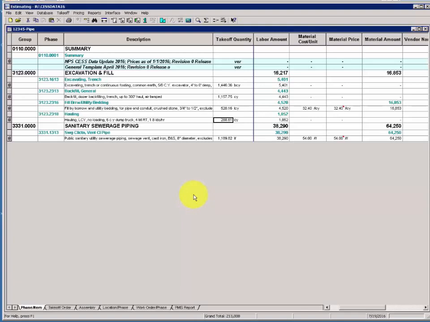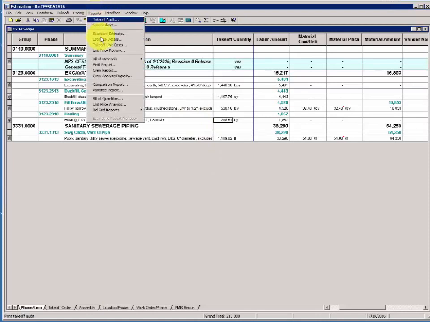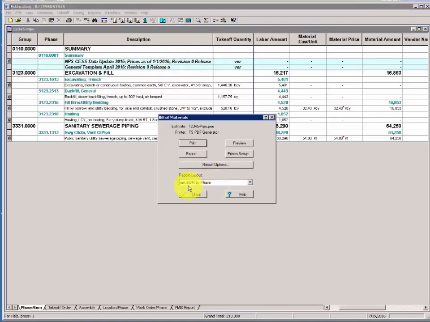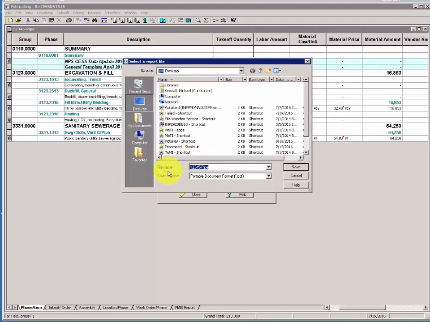Activity 10. Export Reports. Seventh option from left. We'll return to Reports, Bill of Material, Bill of Materials Report. Bill of Materials box opens. Select our Bill of Material by Phase report, and this time we're going to choose Export. When we click the Export button, from the Export dialog, we'll have a choice of file types to choose from.